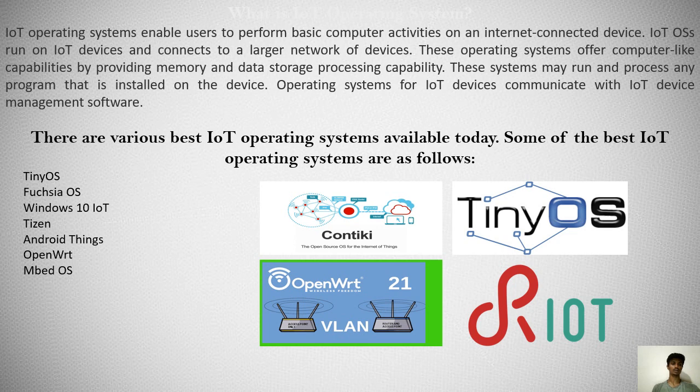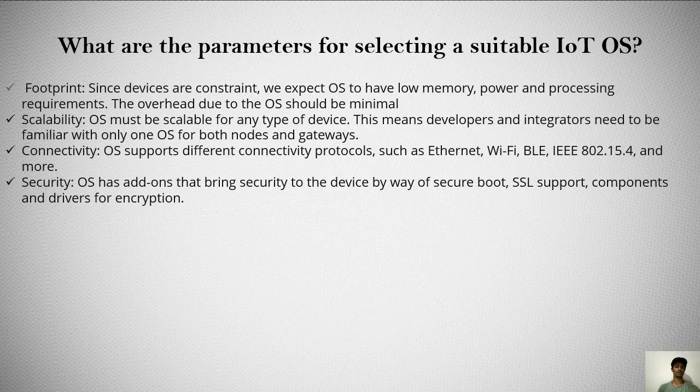Not only this one, there are various best go-to Internet of Things operating systems available today. Some of the best Internet of Things operating systems are as follows: Tiny operating system, Foxey operating system, Windows 10 Internet of Things license, and many more. Now moving on to the parameters, let us see what are the parameters for selecting a suitable Internet of Things operating system.